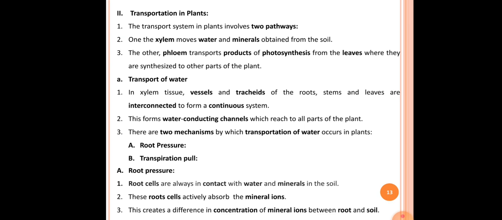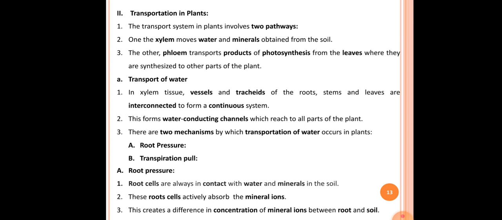The first pathway is the xylem, which moves water and minerals obtained from the soil to different parts of the plant body. The second pathway is the phloem, which transports the products of photosynthesis from the leaves, where they are synthesized, to other parts of the plant body.